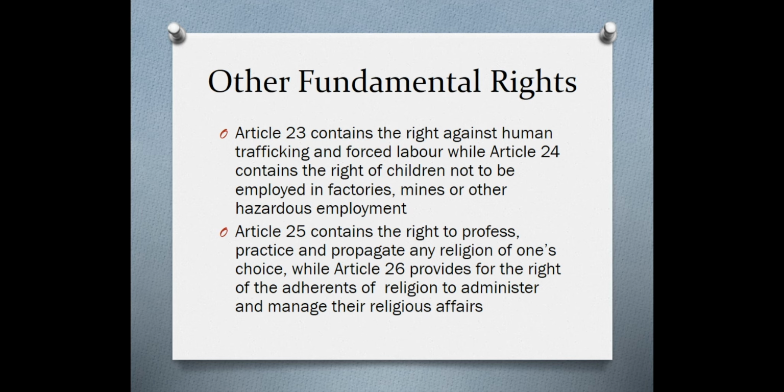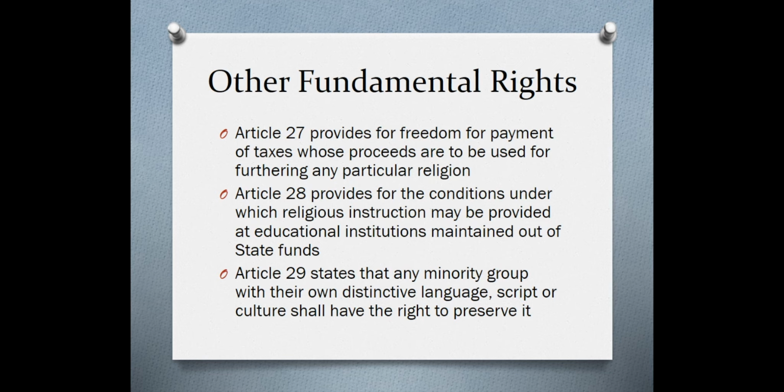Article 26 provides for the rights for the adherents of a religion to administer and manage their religious affairs. Okay. Article 27 provides for the freedom of payment of taxes whose proceeds are to be used for furthering any particular religion. Article 28 provides for the conditions under which religious instruction may be provided at educational institutions maintained out of state funds.